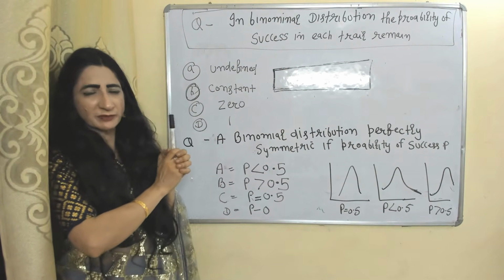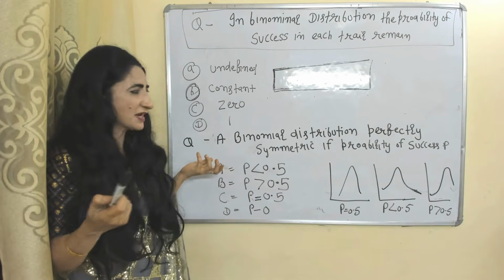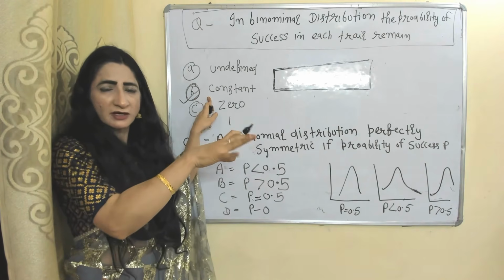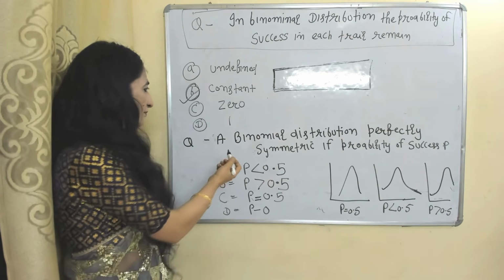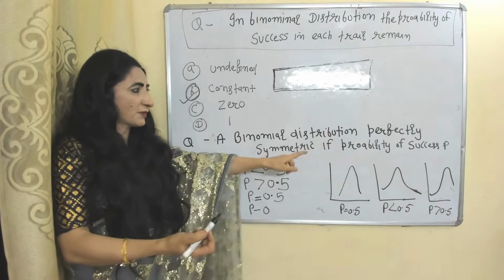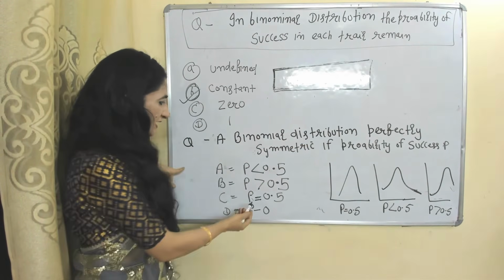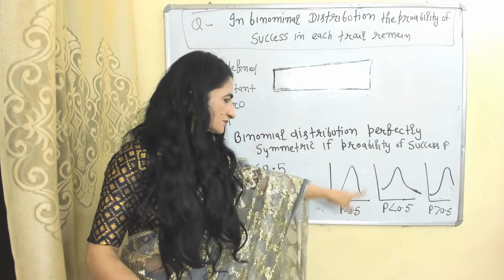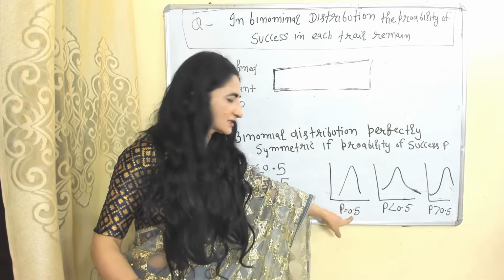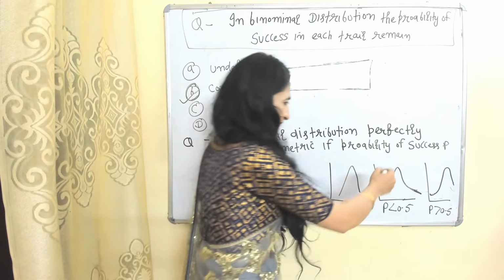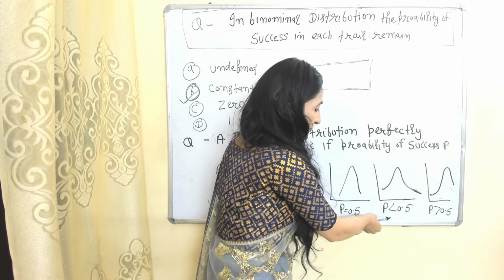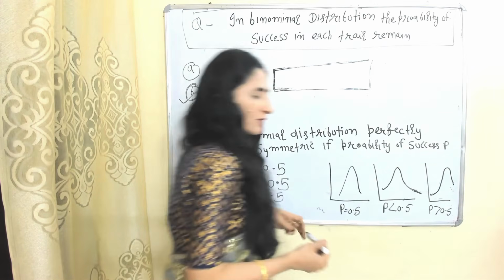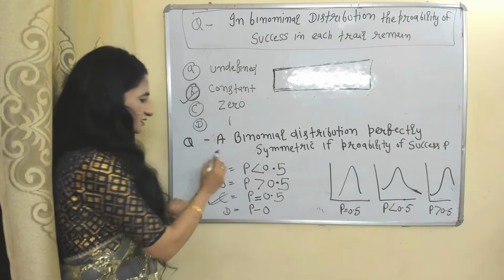Now we will see some questions. In binomial distribution, probability of success in each trial remains constant. Our right answer is B, because this distribution assumes a fixed probability. Binomial distribution is perfectly symmetric if probability of success, P, is equal to 0.5. We have already discussed that binomial distribution is perfectly symmetric if probability of success is equal to 0.5, skewed rightward if probability is less than 0.5, and skewed leftward if probability is more than 0.5. So the right option is C.